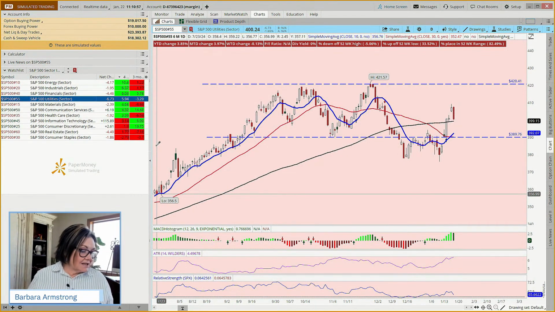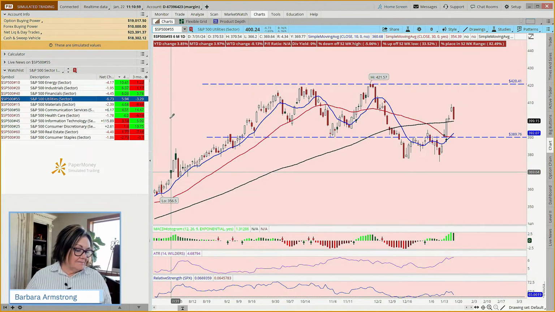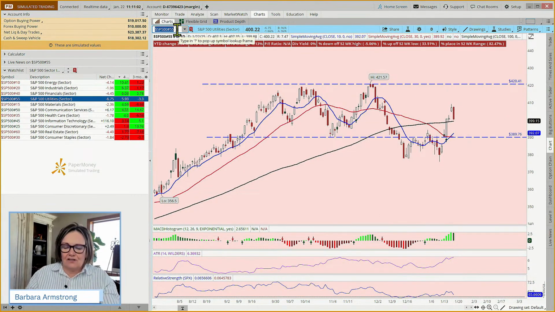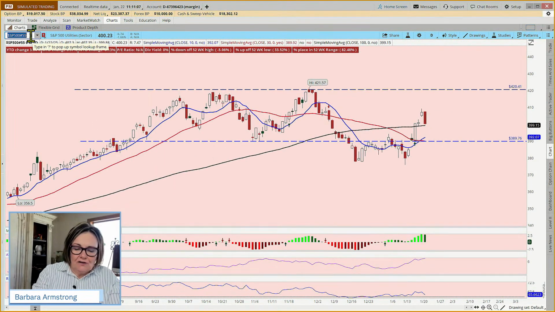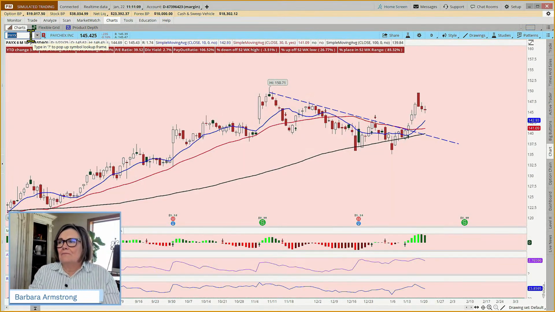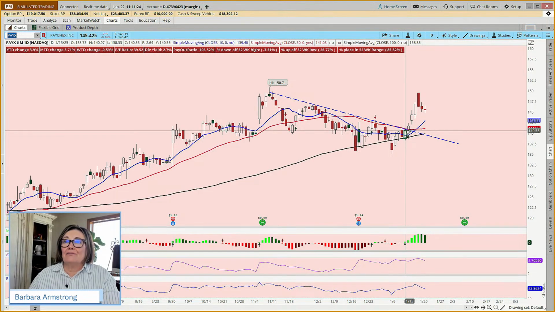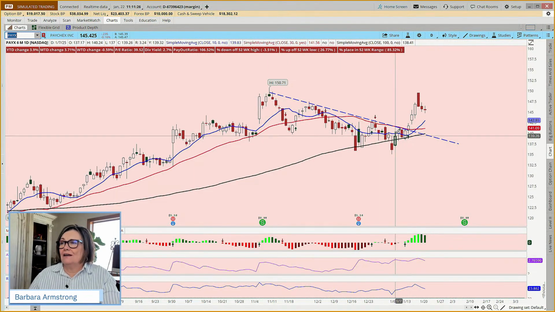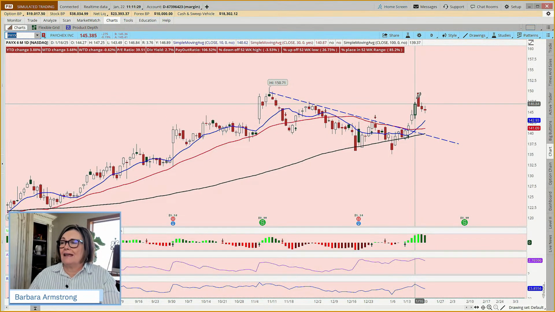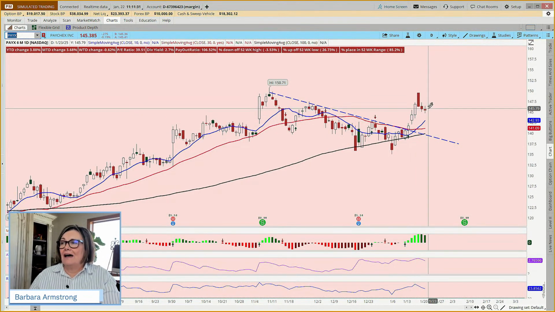Okay, so let's go and look at a couple of different stocks. So, and I'm going to compress this. So here is Paychex. Now, Paychex, we had this diagonal resistance breakout, along with many other companies, from the middle of November right through the middle of January. This was pulling back, and then it broke out handily to the upside. And we've had a 3-day pullback.